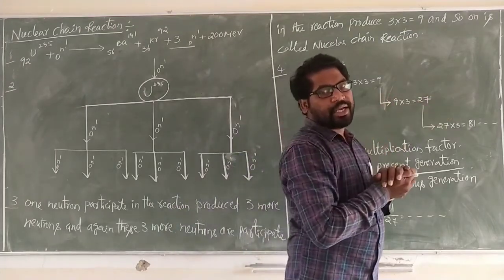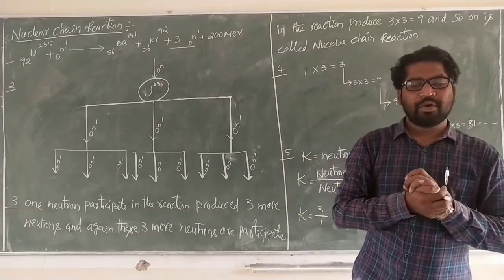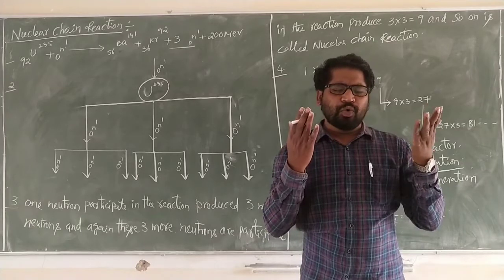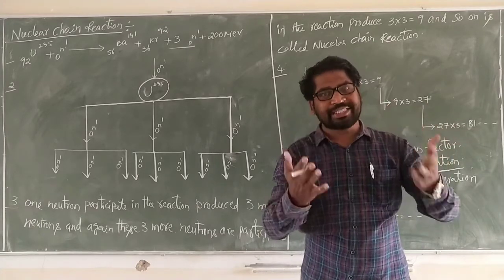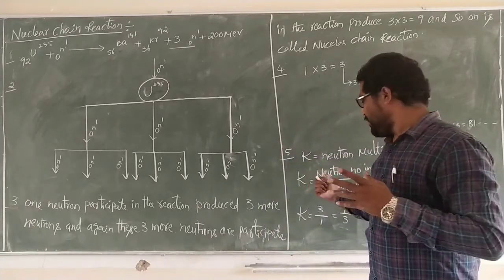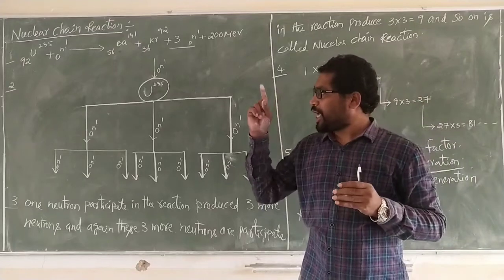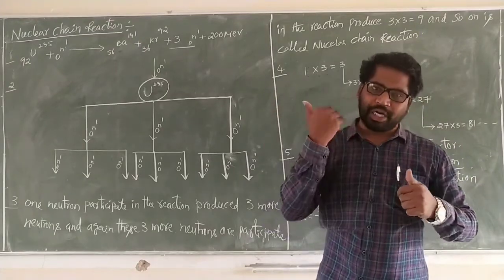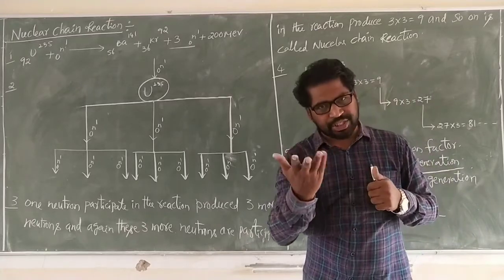From this K value, we decide whether the chain reaction is controlled, uncontrolled, or in a critical stage.